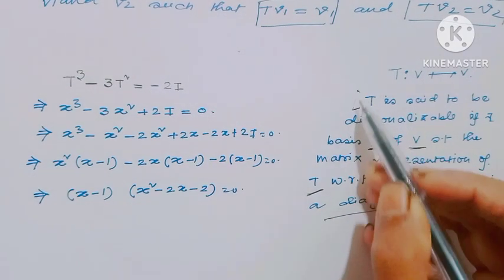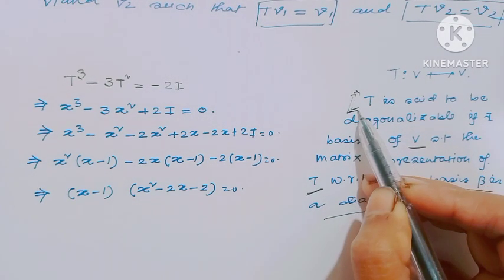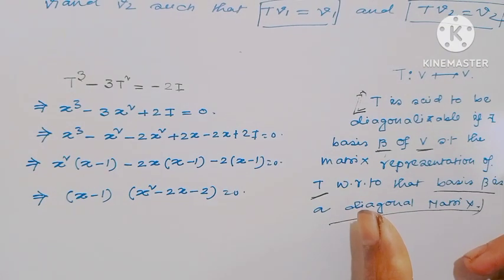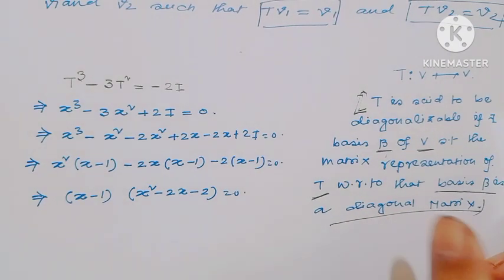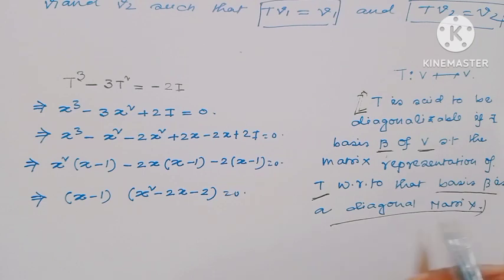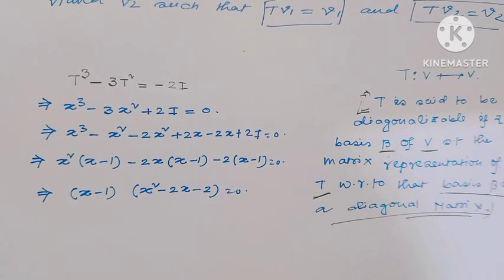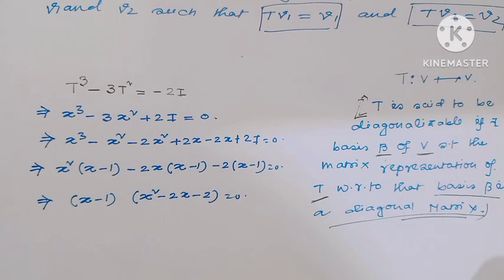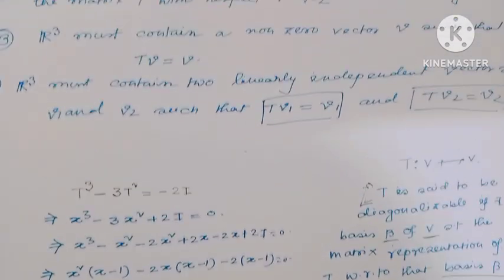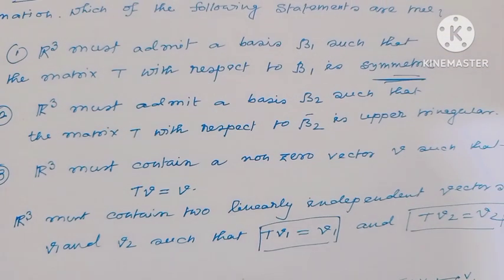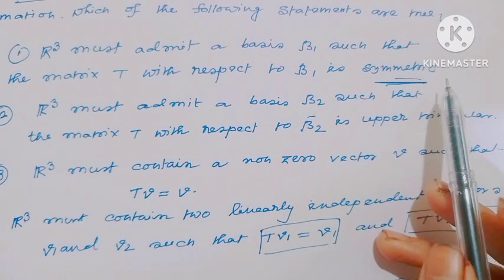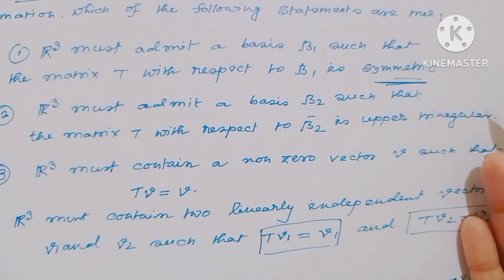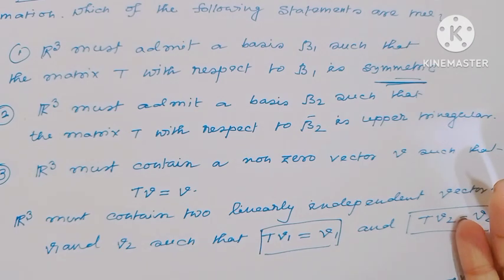This is the definition of diagonalizable. When the matrix representation with respect to the basis is a diagonal matrix, then we can tell this operator is diagonalizable. And a diagonal matrix is always symmetric, and always upper triangular.